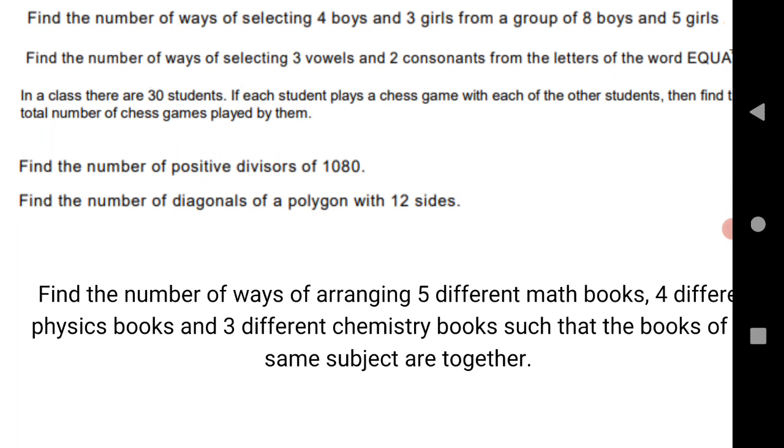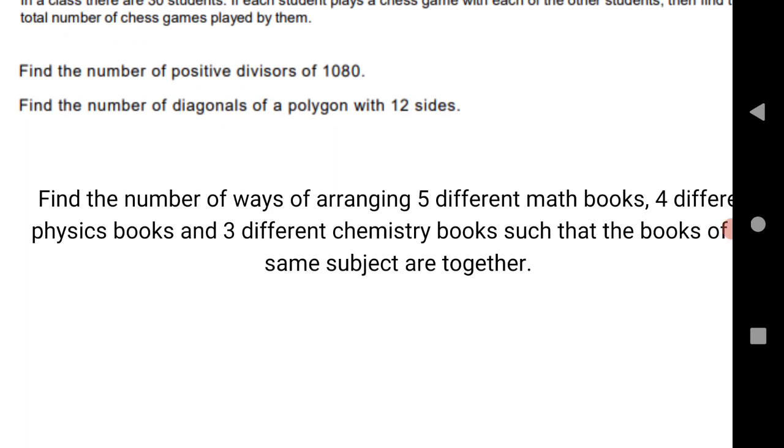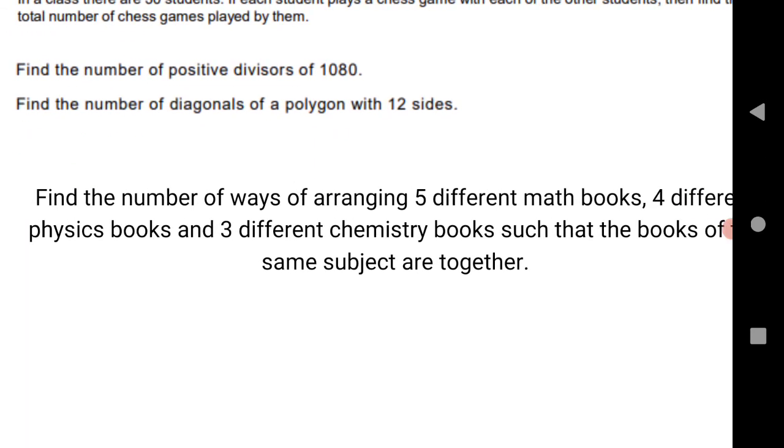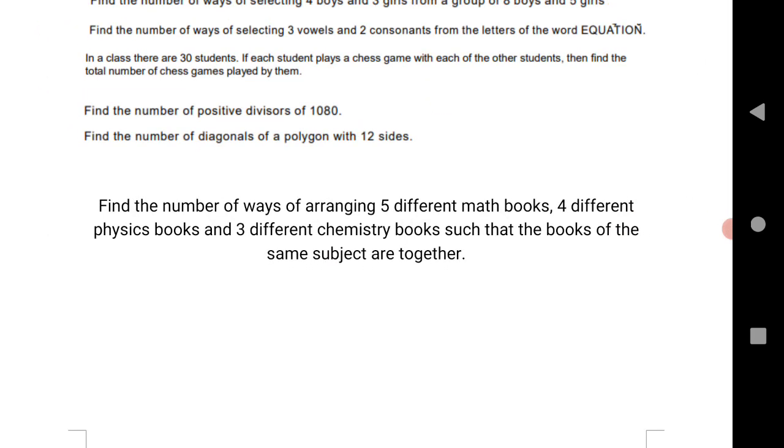Find the number of positive divisors of 1080. Next, find the number of diagonals of a polygon with 12 sides. Last question, very important question. This year we are expecting this question in the exam. Find the number of ways of arranging 5 different math books, 4 different physics books, 3 different chemistry books, such that the books of the same subject are together.